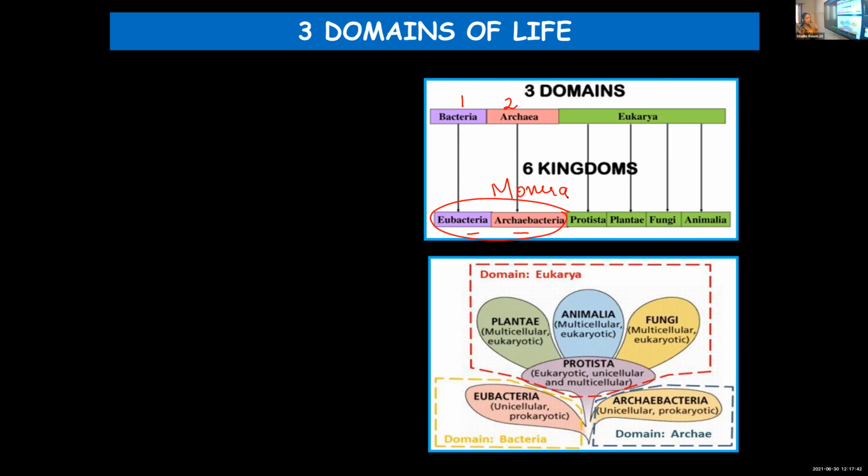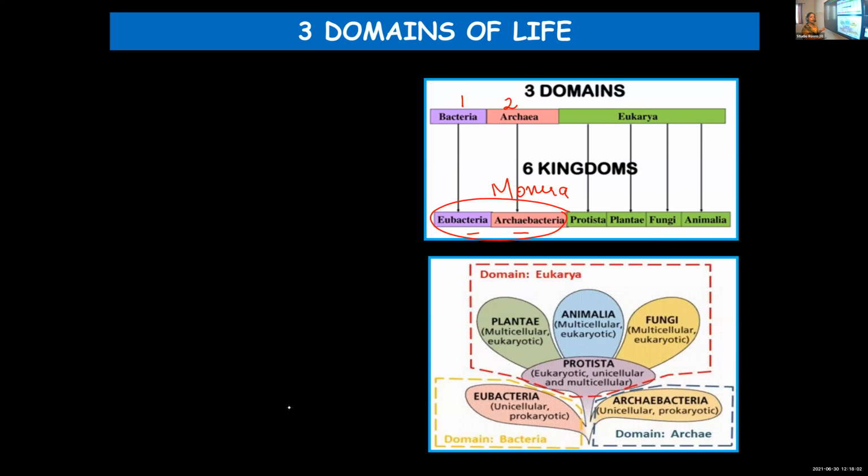So 3 domains: bacteria, archaea, eukarya. The domain bacteria includes eubacteria. Archaea includes the kingdom archaebacteria, whereas eukarya includes 4 kingdoms: Protista, Plantae, Fungi, Animalia. No change in those kingdoms.